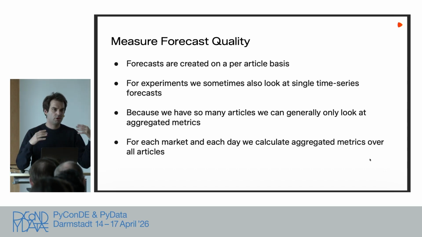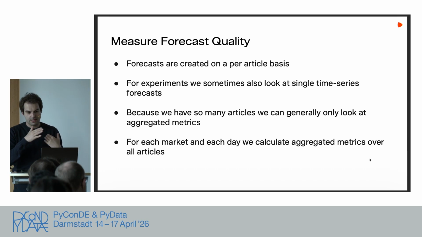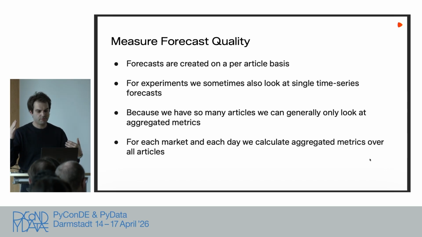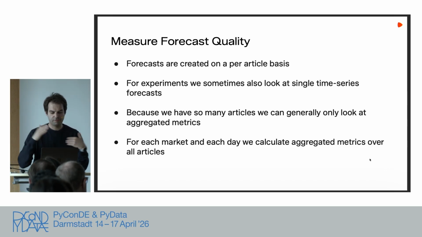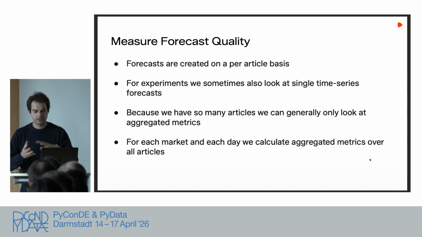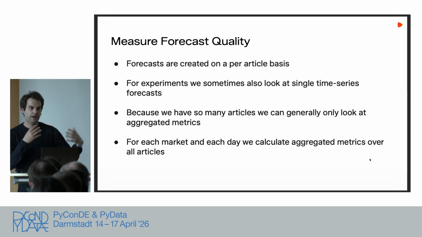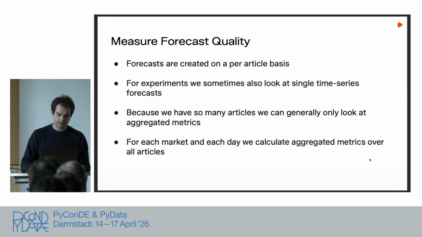And sometimes to get a bit more insights, we also look at single articles in order to see how these time series develop or to see some patterns and so on. But as I've said, we have 10 billion forecasts that we produce every day, so it's impossible for us to look at a single time series on that scale. So we need to somehow resort to aggregate metrics, so aggregate the performance over different articles.